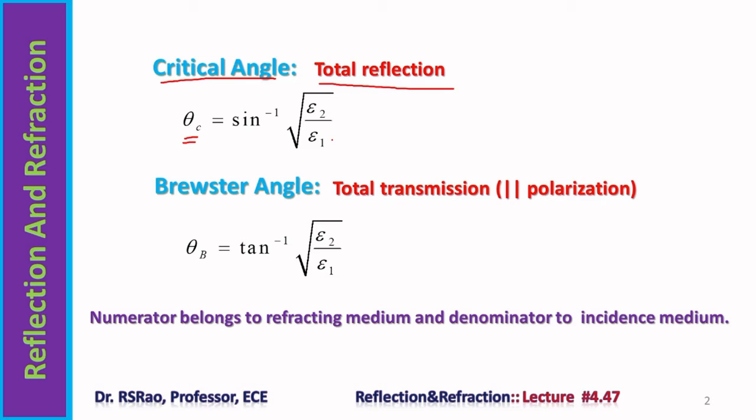Brewster angle, as already mentioned, is associated with total transmission or total refraction without any reflection, and it happens only in case of parallel polarized wave. Brewster angle is given by tan inverse square root of epsilon 2 by epsilon 1. In these expressions, the numerator, that is epsilon 2, belongs to the refracting medium, and the denominator, that is epsilon 1, belongs to the incident medium.